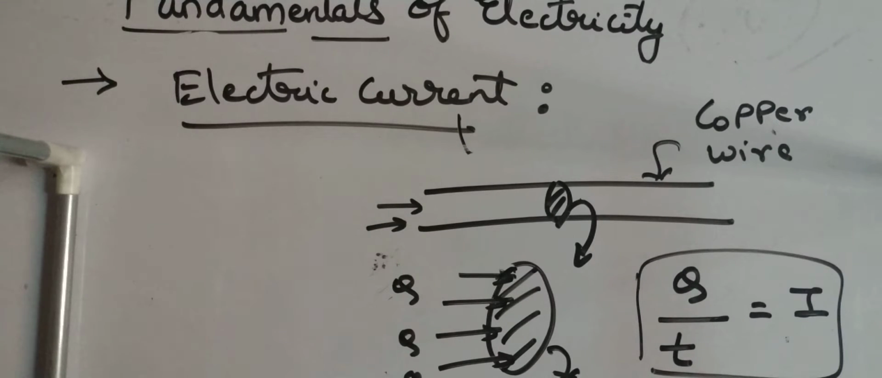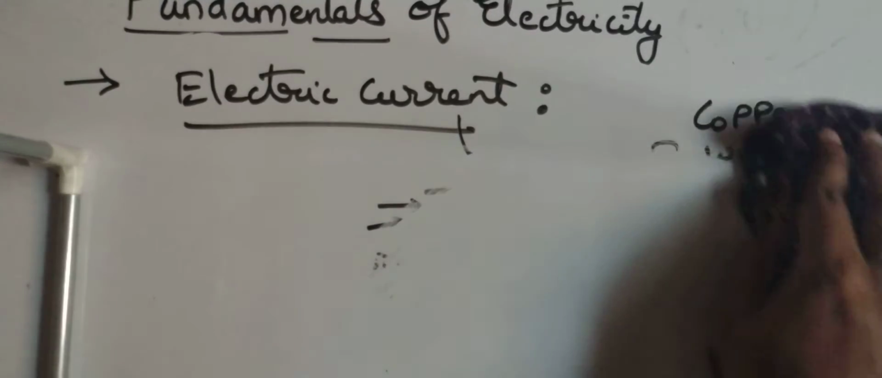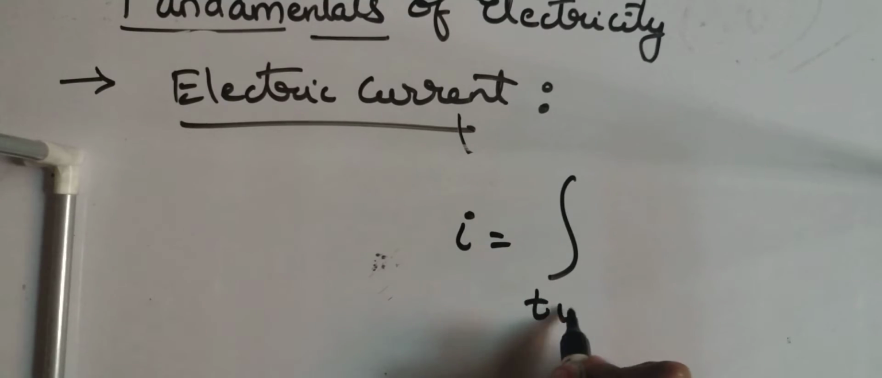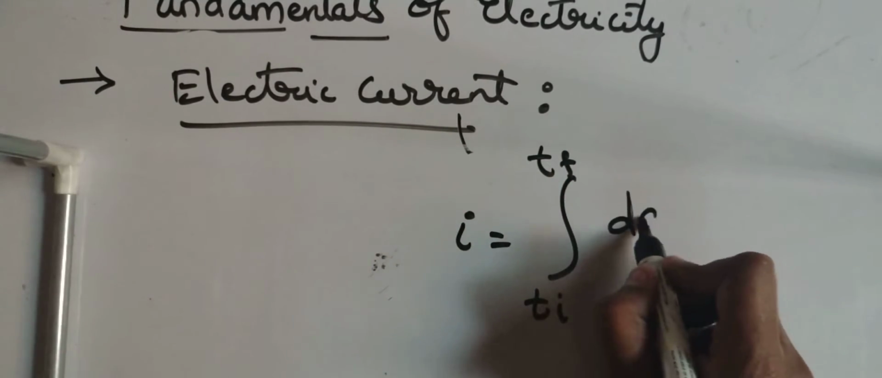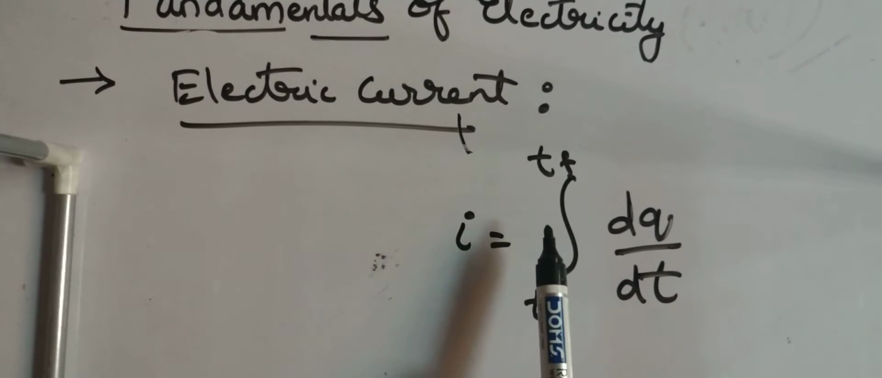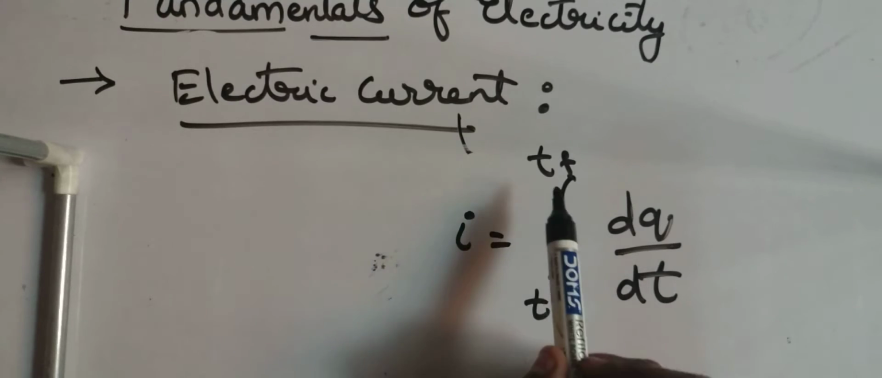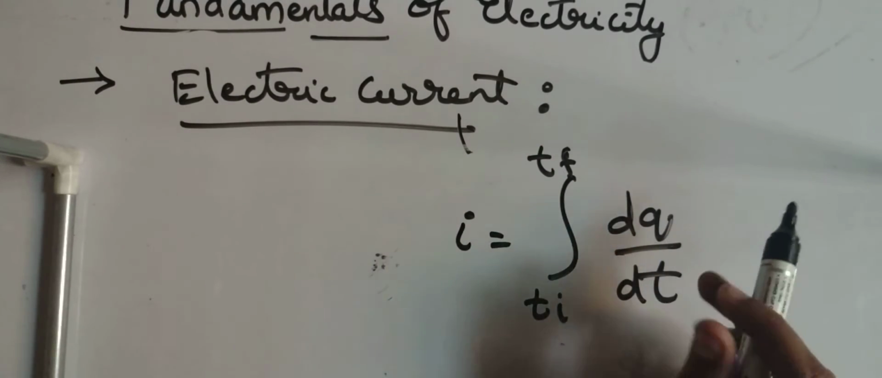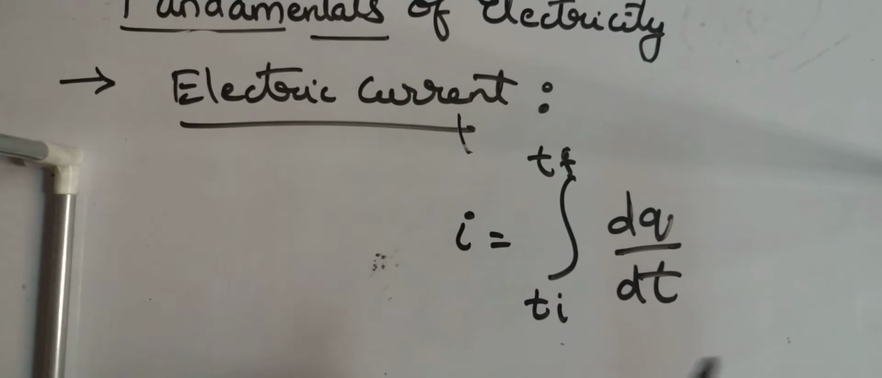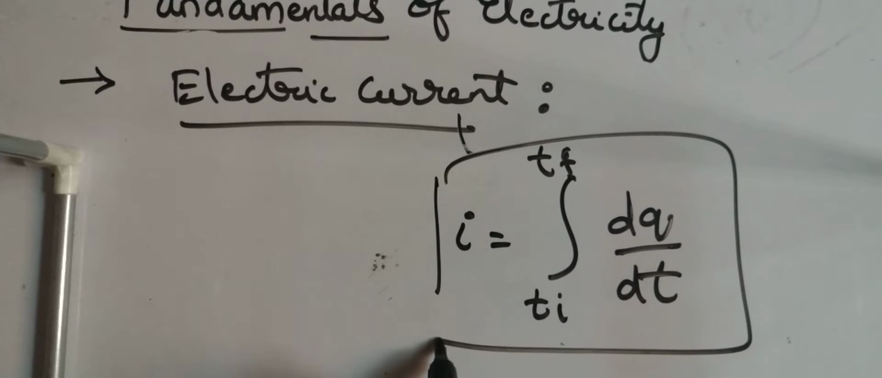So to explain this by means of calculus, we can also formulate an equation where I is equal to the integration from ti to tf of dq by dt. So this is nothing but current at any instant. See, ti is the initial time, tf is the final time, dq is the smallest part of the charge, dt is the smallest fraction of time. So even if we use this equation, we can derive the value of current at any given instant. Okay, are you following it? This equation also becomes very important.